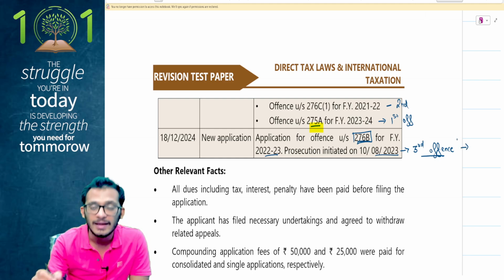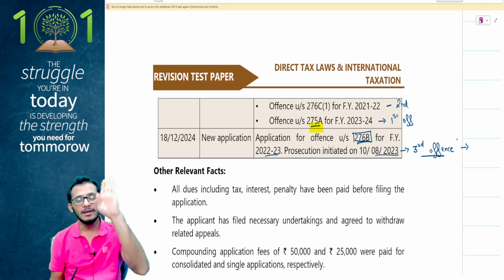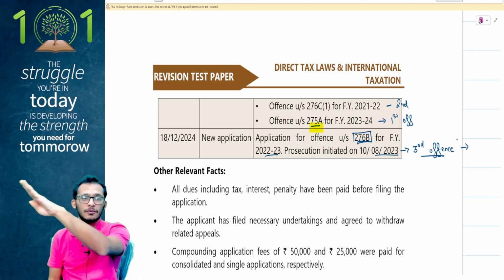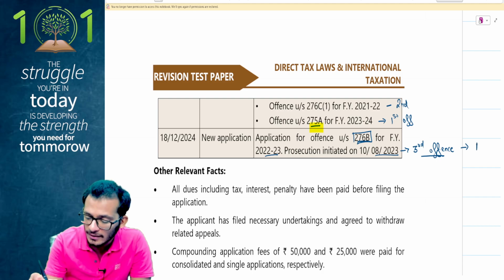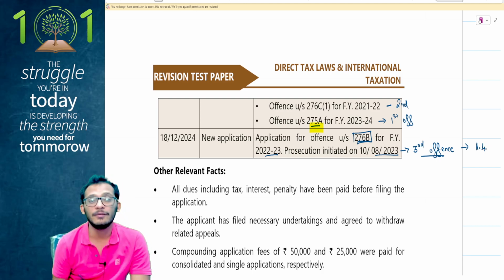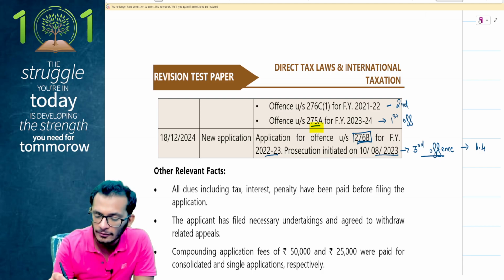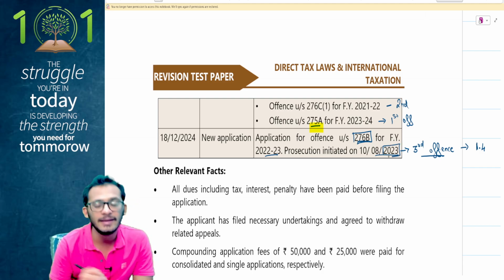With the third offense, it now goes on a GP model. We discussed it, so it becomes 1, 1.2, 1.4, 1.6, and so on. So this one will be liable for a penalty of 1.4 times. But notice carefully, the prosecution was made in 2023.